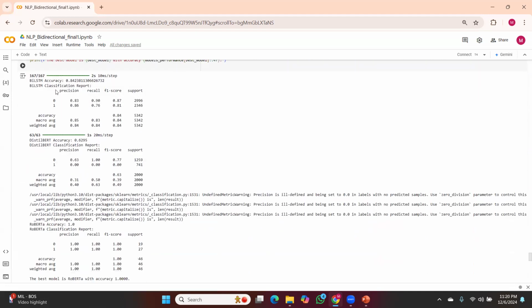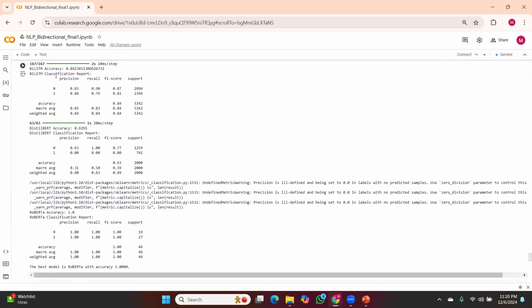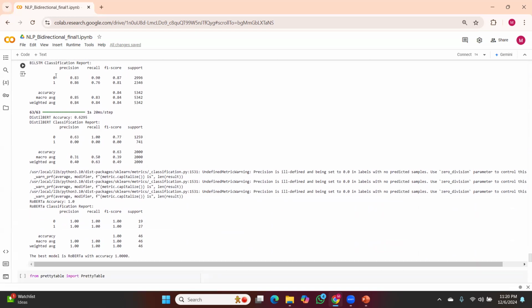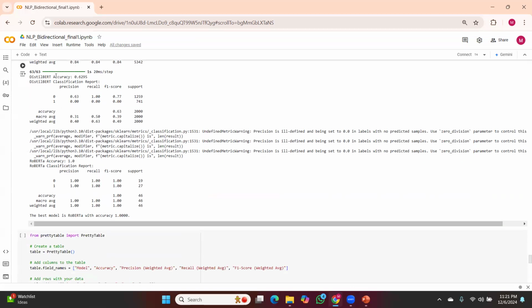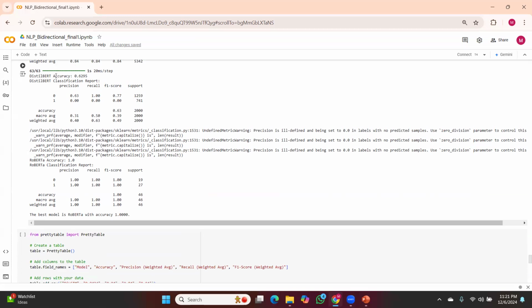Then I printed the BiLSTM accuracy, DistilBERT accuracy, and RoBERTa accuracy. For the result impact, the performance of the models was evaluated using accuracy. BiLSTM is 84.24%, while DistilBERT is only 62.95%. RoBERTa got 100%, superior accuracy at understanding complex language. So RoBERTa emerged as the best model, showing its ability to capture context and linguistic subtleties effectively.